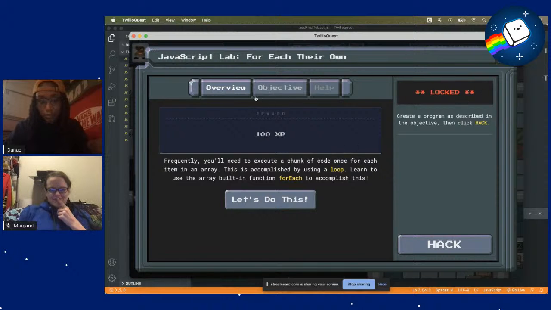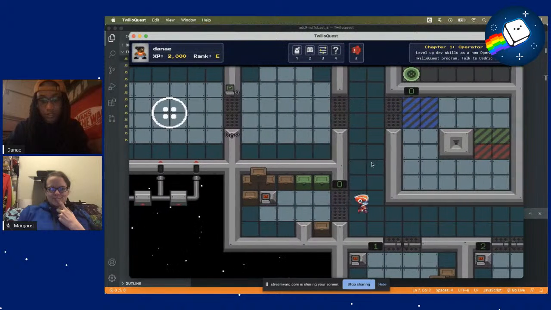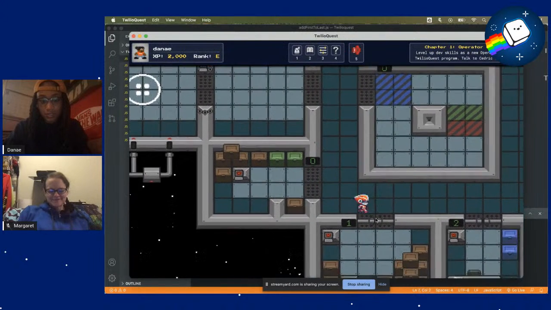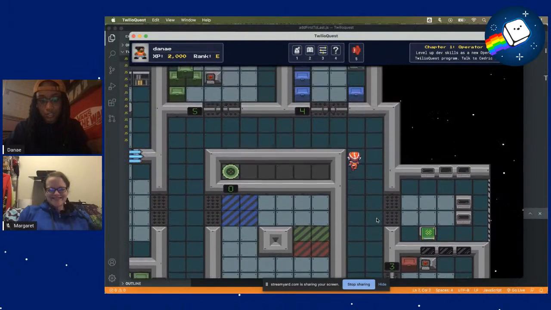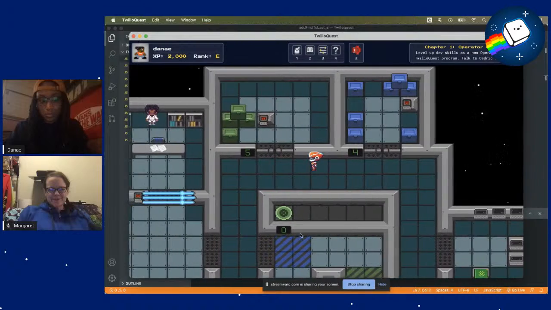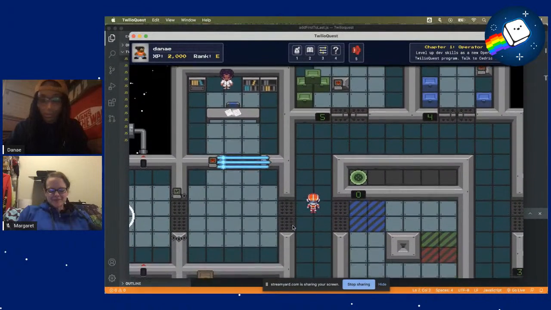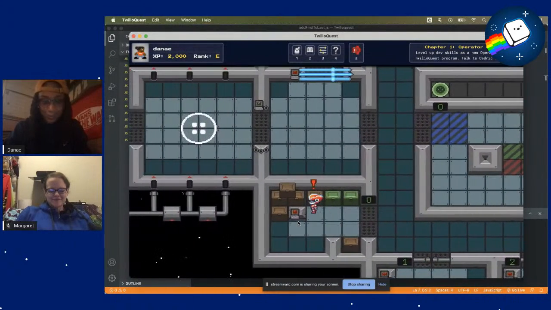For each their own. So you'll need to execute a chunk of code once for each item in an array. This is accomplished by using a loop. Learn to use the array built-in function for each to accomplish this. So I think if I do this one, it'll unlock the rest of these, which I kind of want to do, but I don't want to get distracted from getting that code. I'm going to do it. Yeah, let's just go for it.